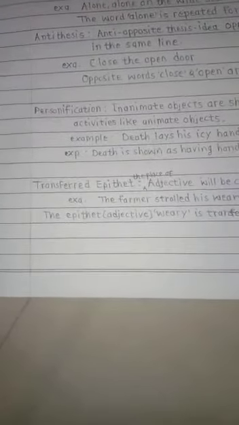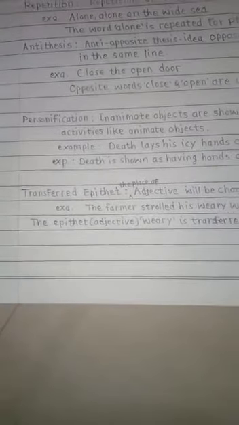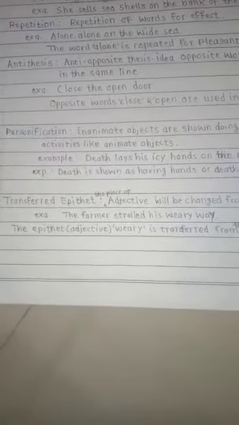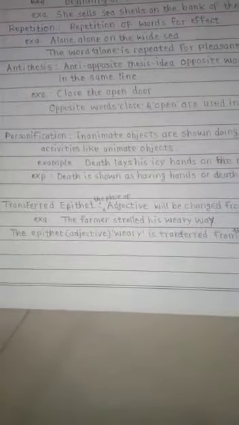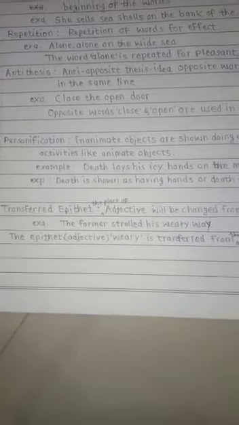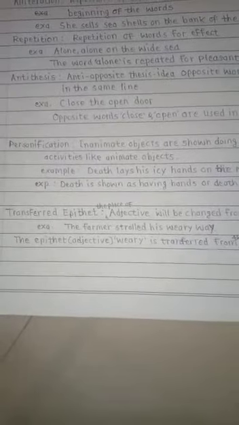Then after we have transferred epithet. Epithet means adjective. What happens in this figure of speech? The place of adjective will be changed from one noun to another. One noun to other. Means place of adjective is changed. It is shown in this figure of speech. The farmer strolled his weary way.